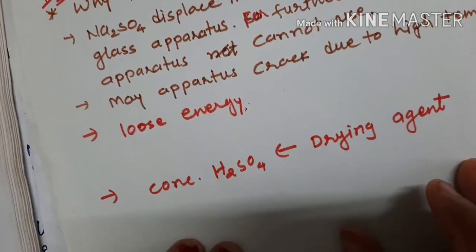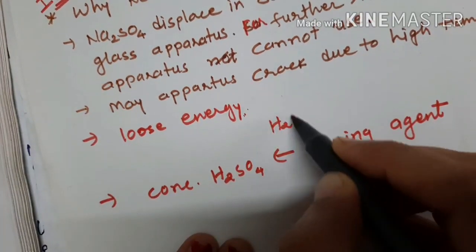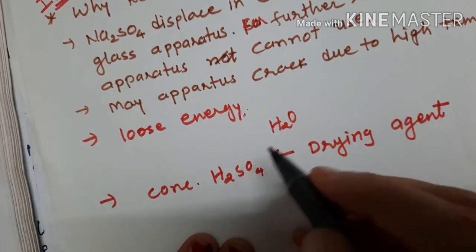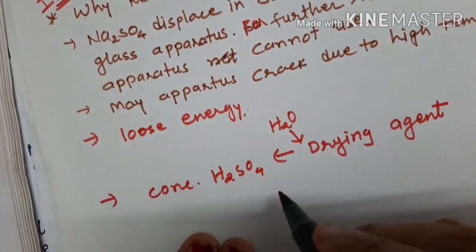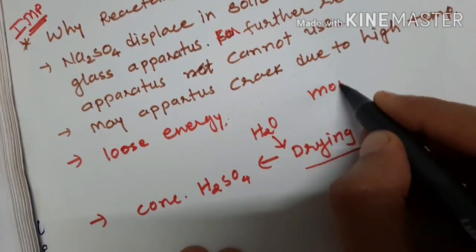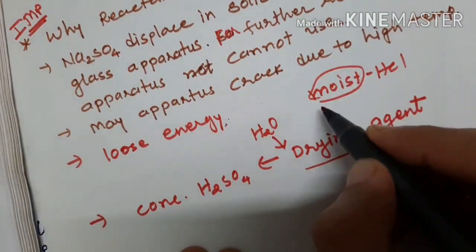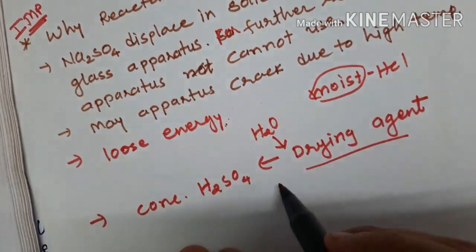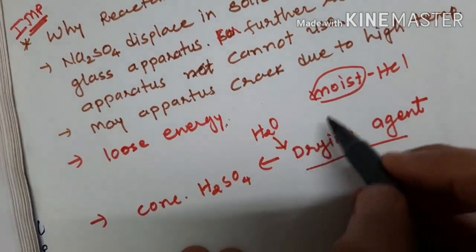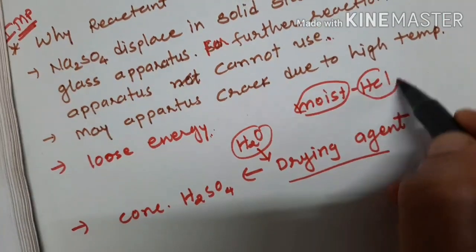Drying agent means that whatever amount of water is present in a gas, the concentrated H2SO4 absorbs it and makes it dry. So the moist HCl has water vapor present in it, and concentrated H2SO4 behaves as a drying agent and absorbs water from it,